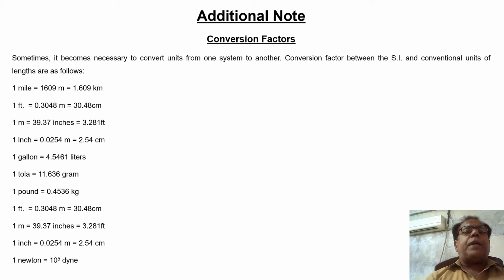1 foot is equal to 0.3048 meter, which is equal to 30.48 centimeter. 1 meter is equal to 39.37 inches, which is again equal to 3.281 feet. 1 inch is equal to 0.0254 meter, which is again equal to 2.54 centimeter. 1 gallon is equal to 4.5461 liters. 1 tola is equal to 11.636 gram. 1 pound is equal to 0.4536 kg. 1 Newton is equal to 10 raised to the power 5 Dyne. And this is the end of